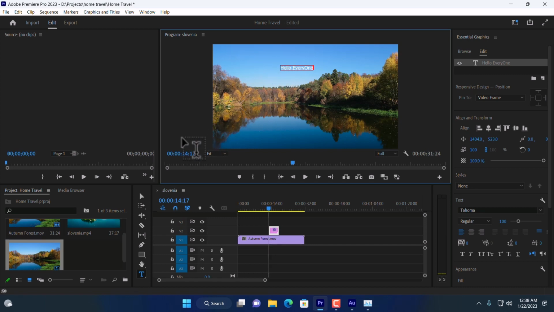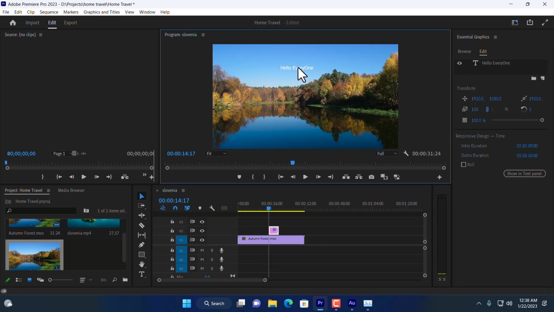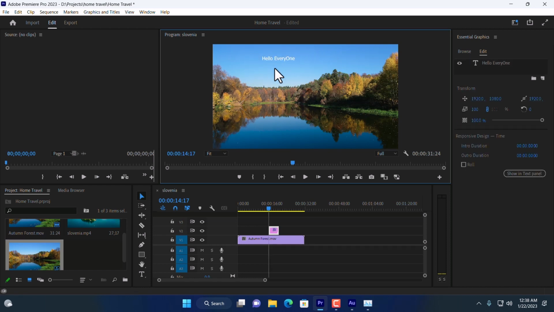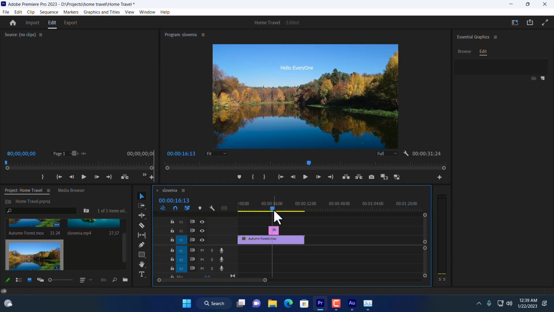Now I can click over here on the selection tool. Now this text is selected. Now if I click over here, I can just move the text anywhere. Okay, that was option one. Okay friends, now I'm going to show you the second option.